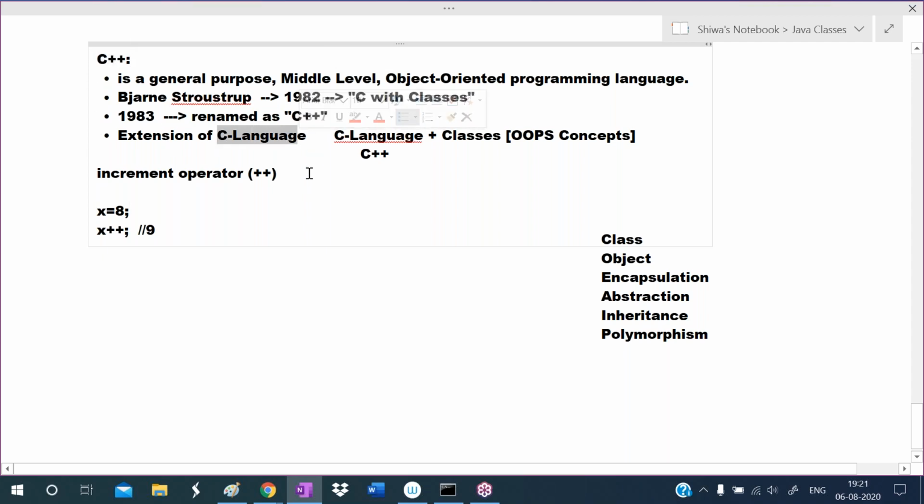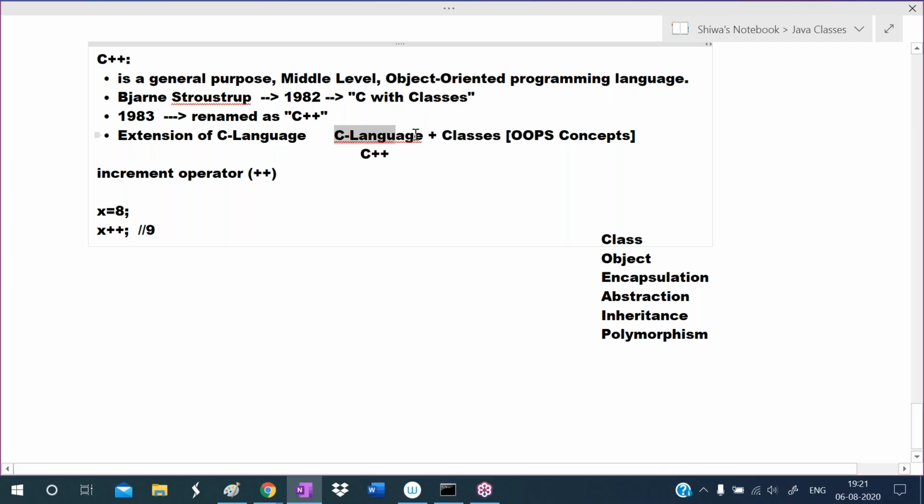The C language has some drawbacks, like C language does not provide security. It does not provide reusability. Like that, some drawbacks are there. I will discuss them later. So to avoid those drawbacks of the C language, they introduced C++. To the C language, Bjarne Stroustrup added OOPS concepts. That's why he had given the name C with classes. Later it was renamed as C++ because this is the incremented version of the C language.